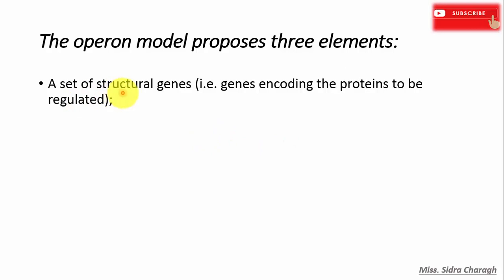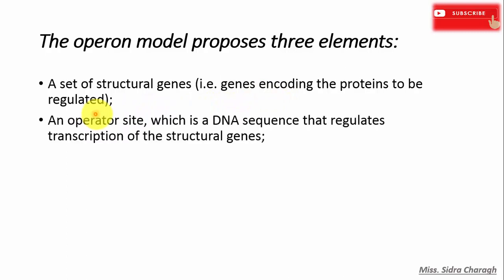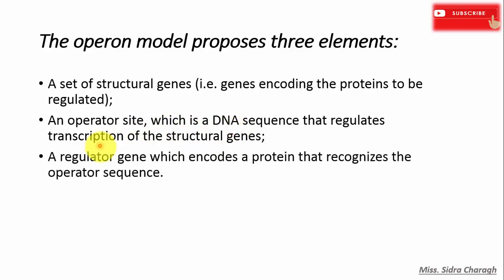First is a set of structural genes, the genes encoding the proteins to be regulated. The other is the operator site, a DNA sequence that regulates the transcription of the structural genes, and there is a regulator gene which encodes the protein that recognizes the operator sequence.